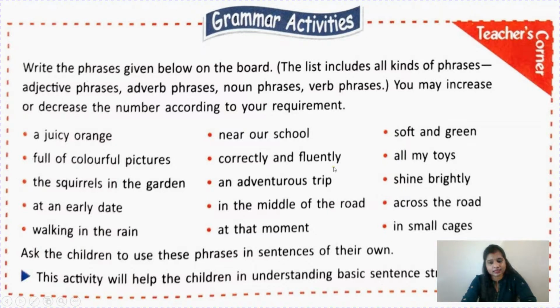We can make sentences also from it, like a juicy orange. I like to have a juicy orange. Near a school. My home is near our school. Any sentence you can make, like correctly and fluently. I speak correctly and fluently. All my toys. So you can write, I gave all my toys to the children, or to my friends, to my cousin, like this.